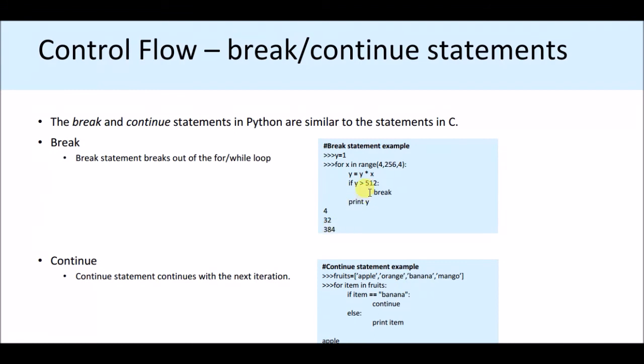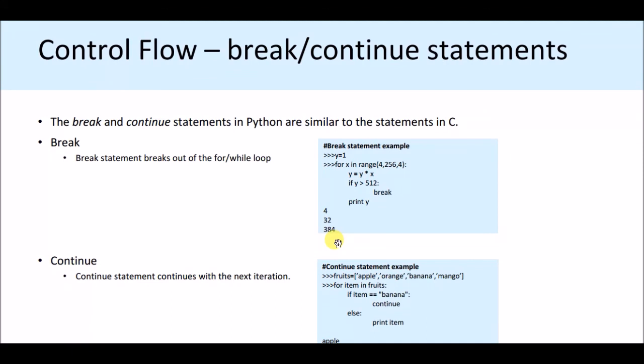Then for the fourth value of x, y becomes more than 512, so no more values of y are printed. That means the for statement can do all the iterations, but if you want to break out of the for execution, you can use break, right?